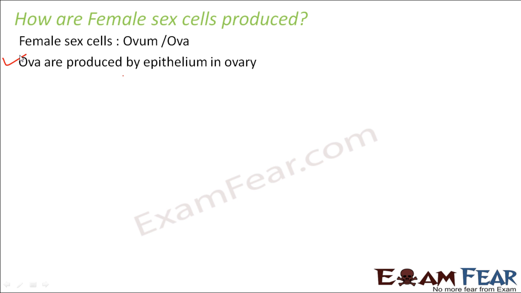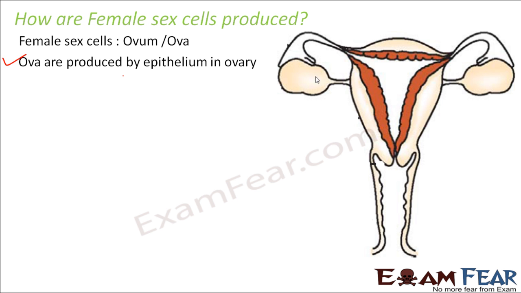Now when a girl is born, at the time of birth, there are about 2 to 3 lakh immature eggs already present inside the ovary. After attaining puberty, these eggs start getting matured under the influence of hormones released from the pituitary gland. So here inside this ovary you have almost 2 to 3 lakh immature eggs when a baby girl is born.